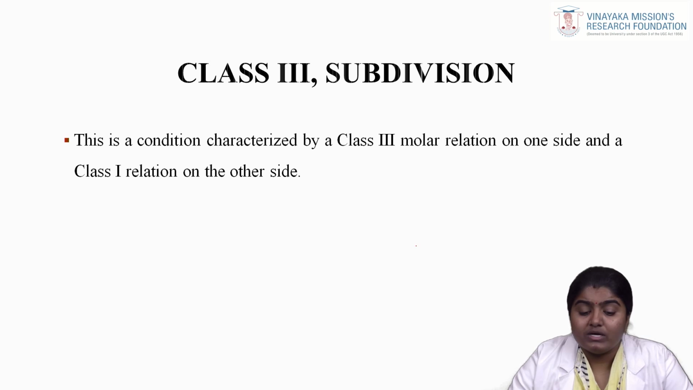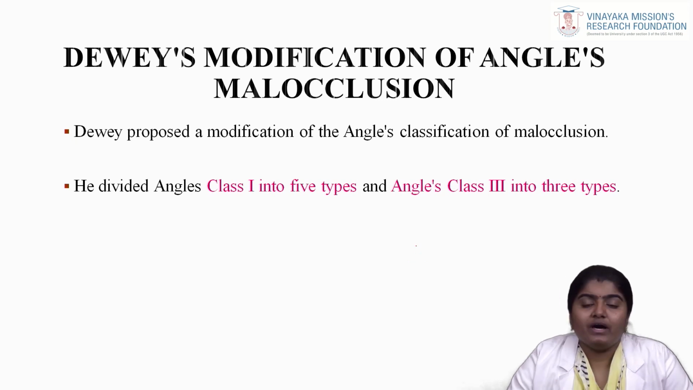Next we will be seeing what is class 3 subdivision. As I previously said, with a class 2 molar relation on one side and a class 1 molar relation on the other side, we consider it as class 2. Here in this class 3 case, there is a condition characterized by a class 3 molar relation on one side and a class 1 on the other side. It is considered to be a class 3 molar relation. So far we have completed the Angle's classification.